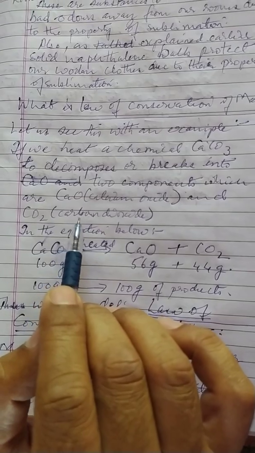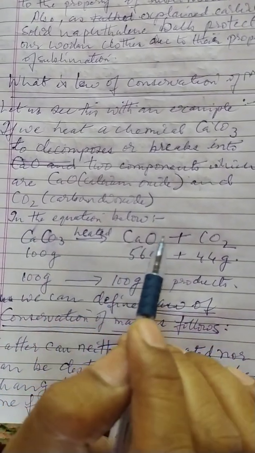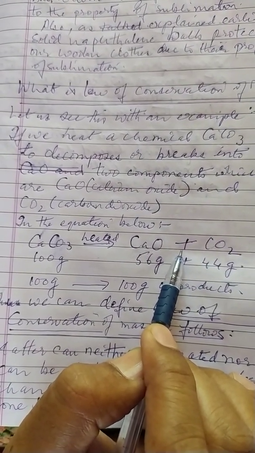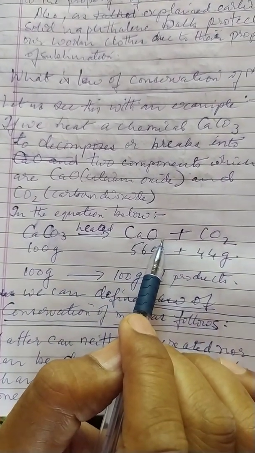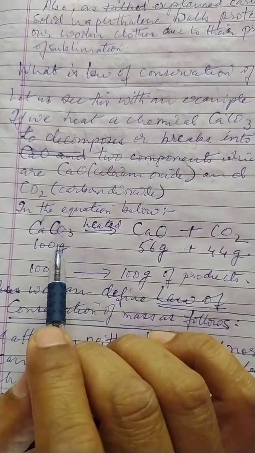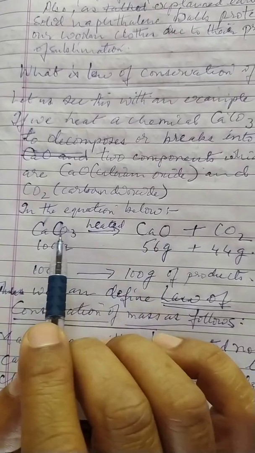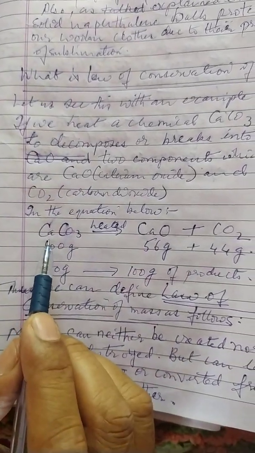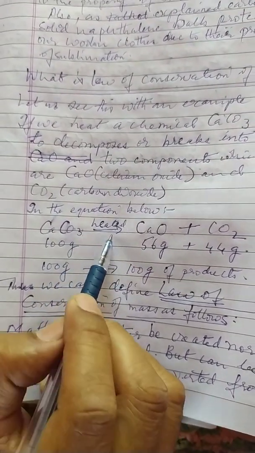Now, when we weigh the reactant and the product in this experiment, we see that the weights on either side of the equation are equal. Suppose we take 100 grams of calcium carbonate and heat it.